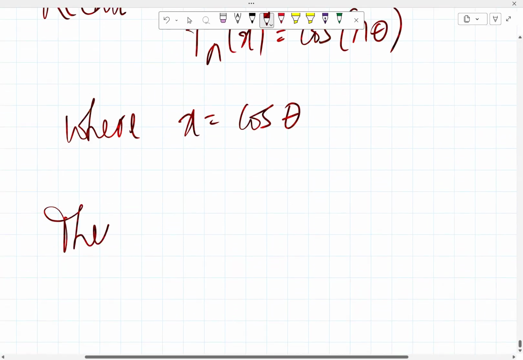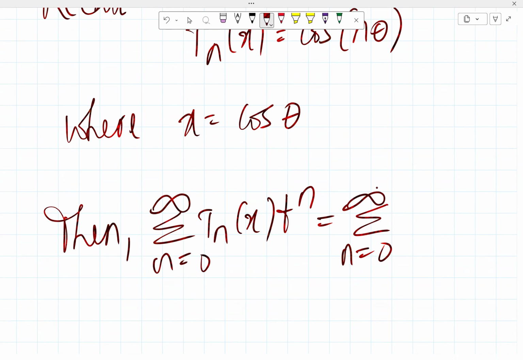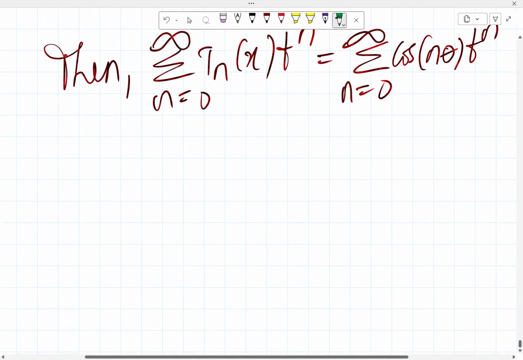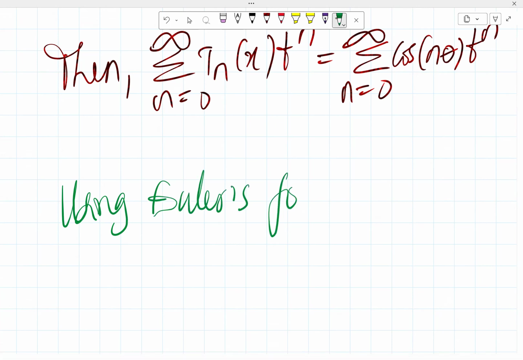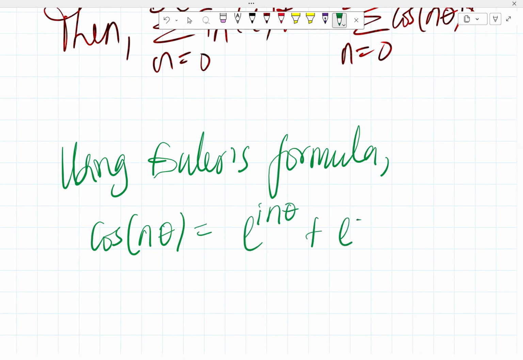So then we have the summation from n equals 0 to infinity of T_n(x) t^n equals the summation from n equals 0 to infinity of cos n theta t^n. So using Euler's formula, we have cos n theta equals (e^(i n theta) plus e^(-i n theta)) all over 2.